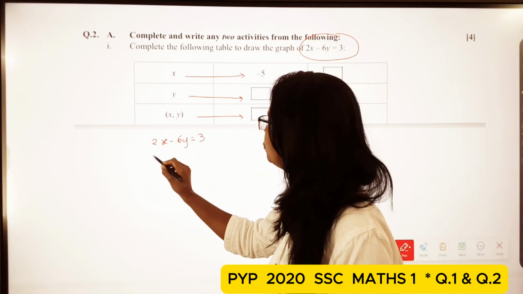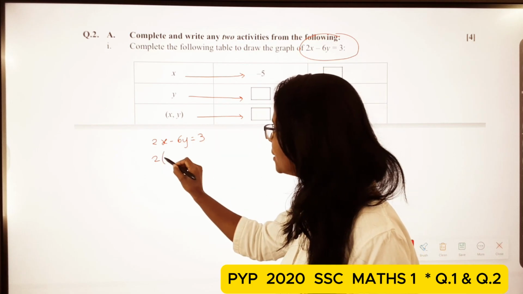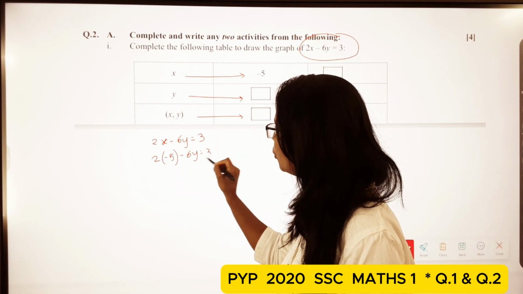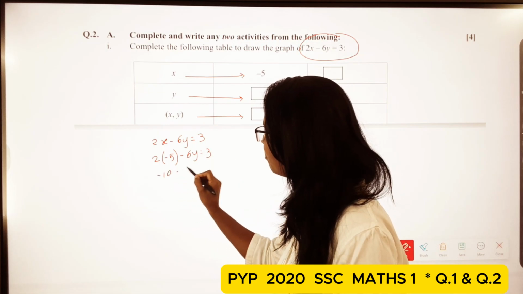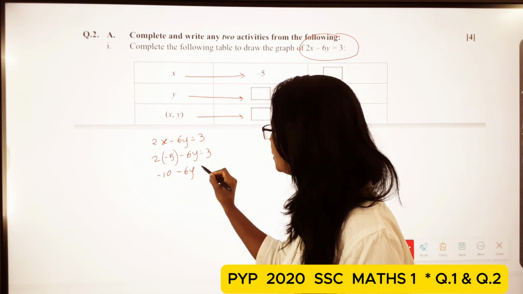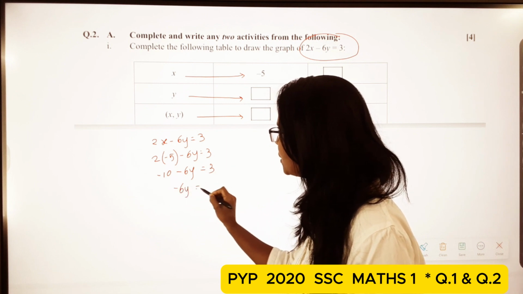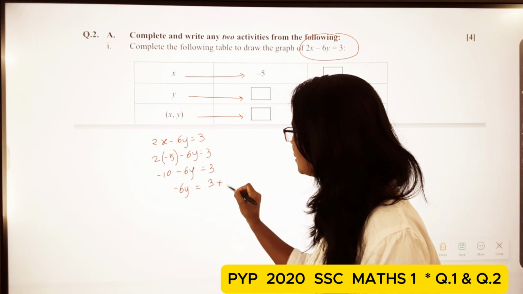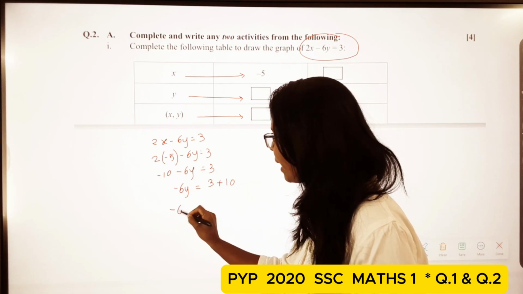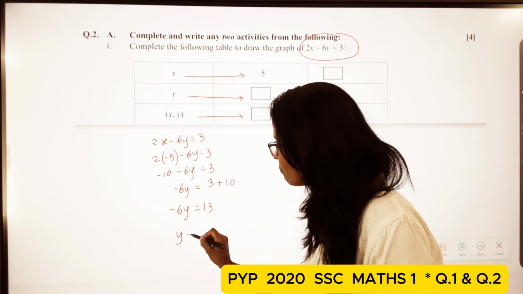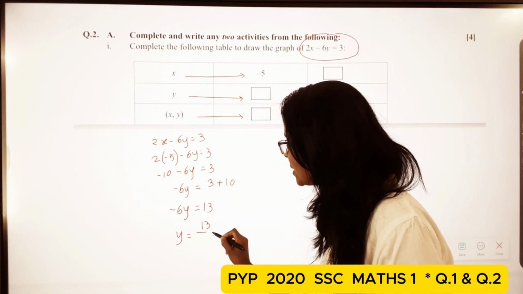Here 2 multiply minus 5 minus 6y is equal to 3. So minus 10 minus 6y is equal to 3. So minus 6y is equal to 3 plus 10, that means minus 6y is equal to 13. So here students, y is equal to 13 upon minus 6.